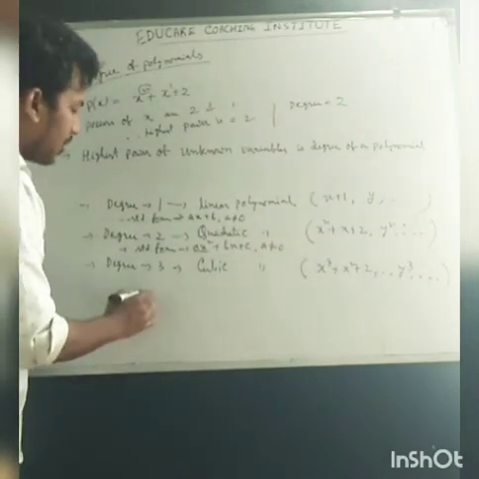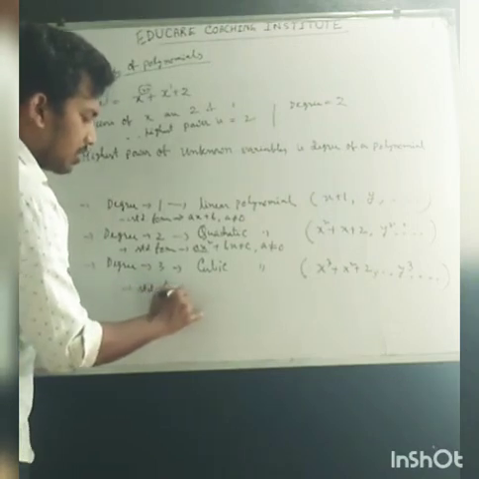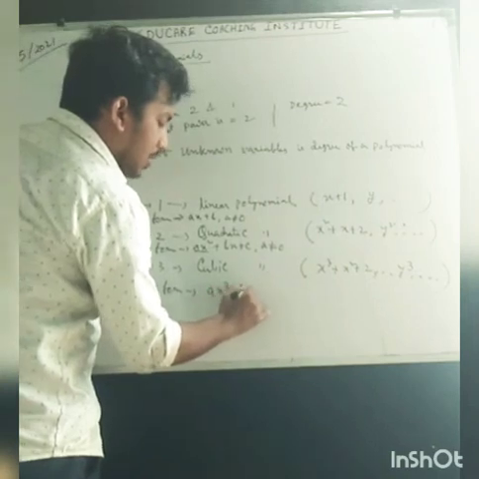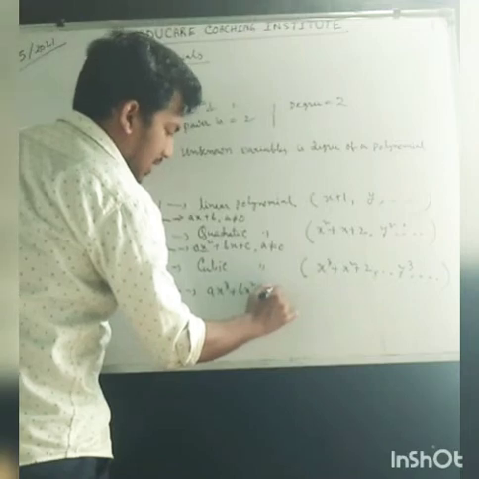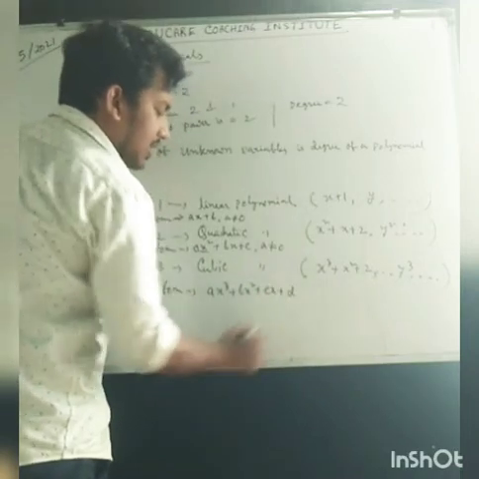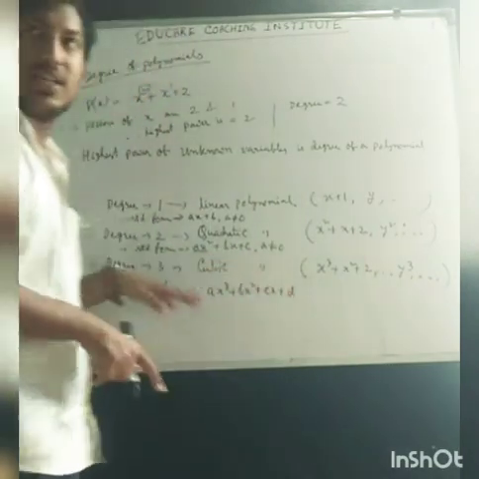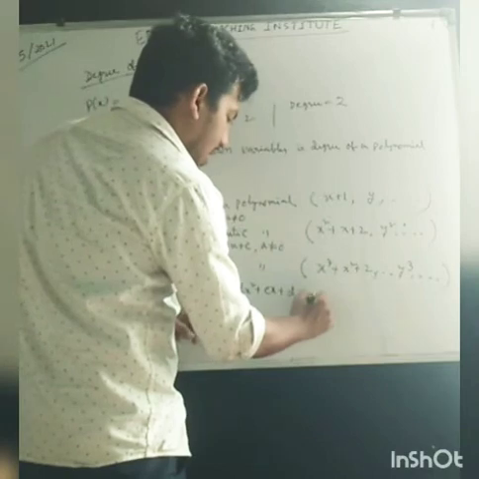In case of cubic, the standard form is ax cube plus bx square plus cx plus d. So the powers are in decreasing order, where a is not equal to 0.